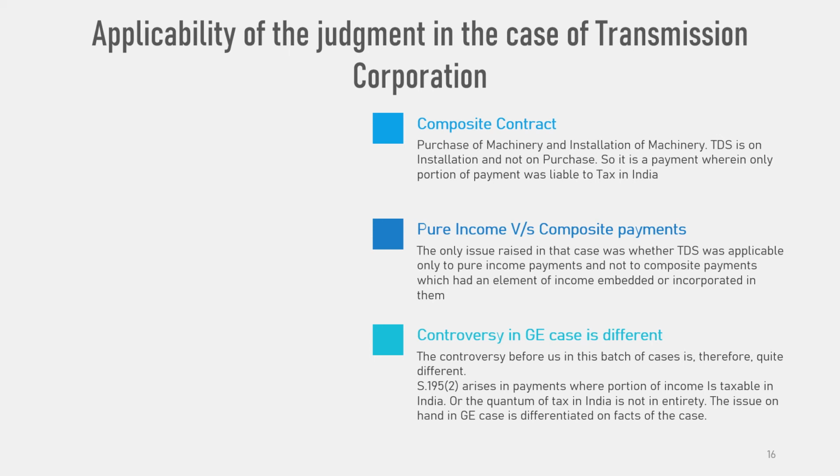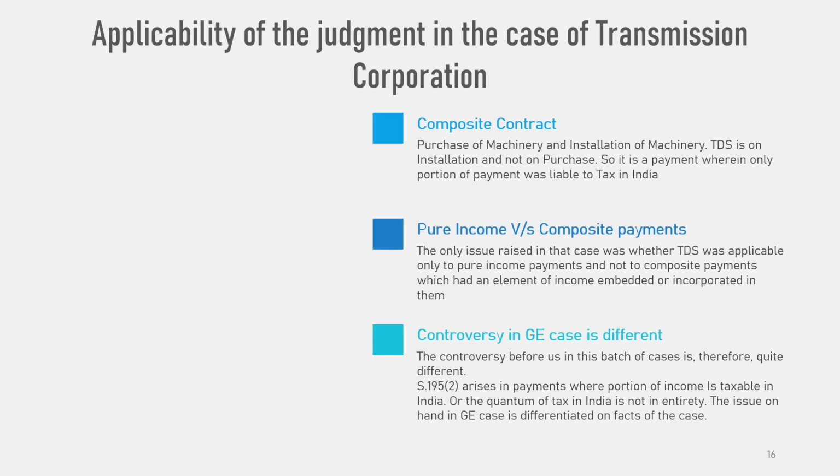Thus, it was held by the Supreme Court that if the payer had a doubt as to the amount to be deducted as tax at source, he could approach the ITO (TDS) to compute the amount which was liable to be deducted at source. In the view of the Supreme Court, Section 195(2) is based on the principle of proportionality.